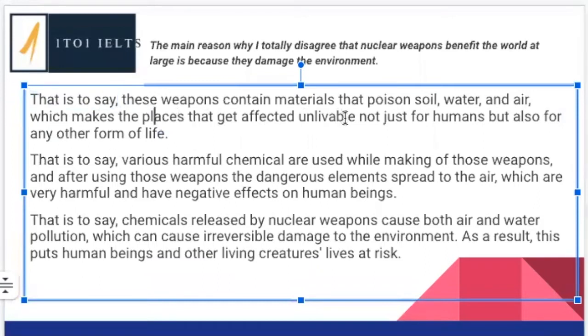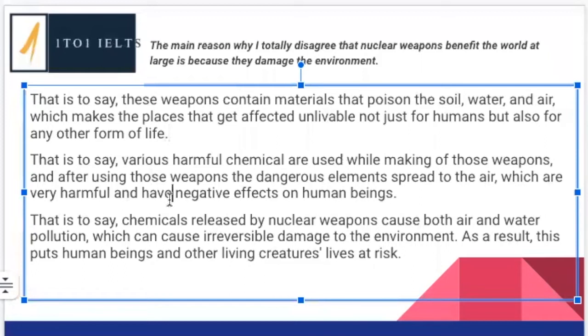These weapons contain materials that poison soil, water, and air. Normally we refer to the soil, the water, the air, so we can just use a definite article for all of them. So they poison the soil, water, and air, which makes the places that get affected unlivable, not just for humans, but also for any other form of life. Excellent. So we're definitely explaining why they are damaging the environment. Nice, simple, clear explanation. Good job to the student.